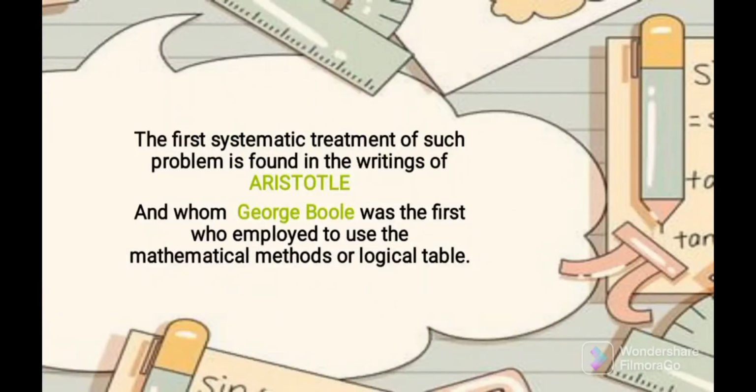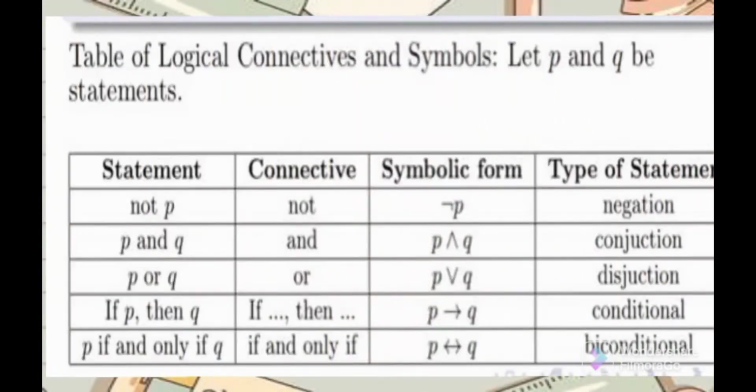The first systematic treatment of such problems is found in the writings of Aristotle, and George Boole was the first who employed mathematical methods or logical tables. As we can see, this is the mathematical method or logical table, and this is George Boole, who used these kinds of techniques to configure the types of statements.